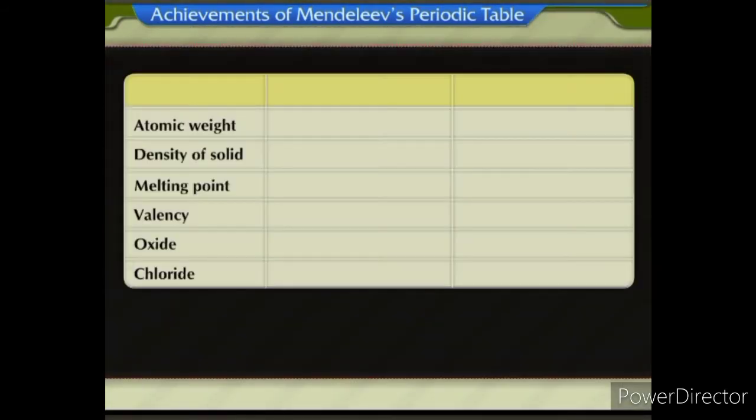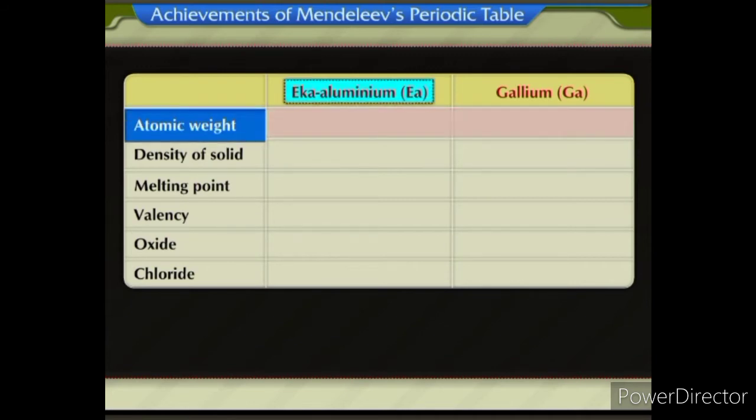Let us compare the properties of the predicted element Eka aluminium, Ea, and the element gallium, Ga, which was discovered later. The atomic weight of Eka aluminium was about 68 and that of gallium is 69.72.